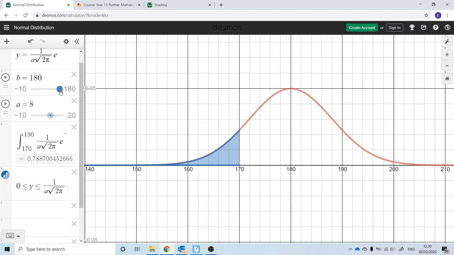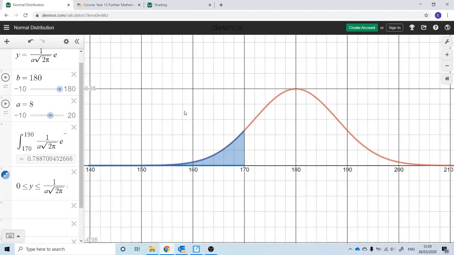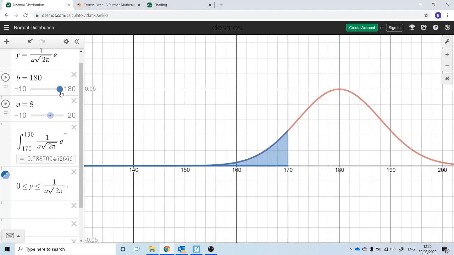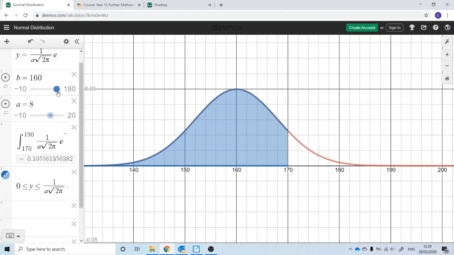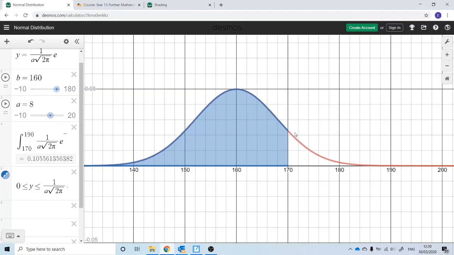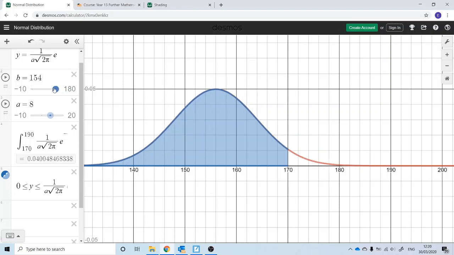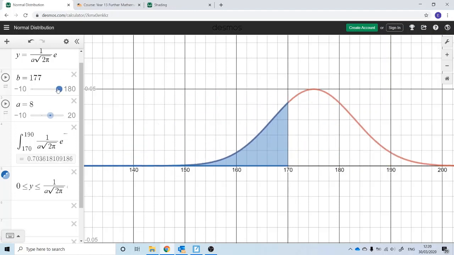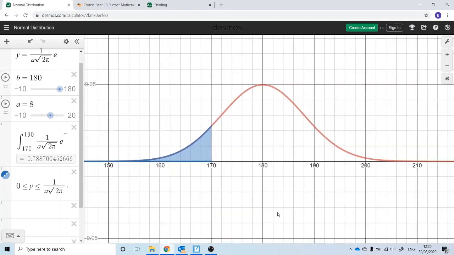So if we reduce the mean, say for example I thought that actually I'm going to pick a person from a primary school, so I'm reducing the mean to say 160. So I think the mean height is 160 at primary school. Then I can see that the area underneath the curve to the left of 170 has gone up, which is what you would expect if I went to a primary school and changed the mean to a smaller number. And you can see here that the area is actually more than a half this time. So when I change the mean, it basically moves the distribution left or right, but it keeps the same shape.